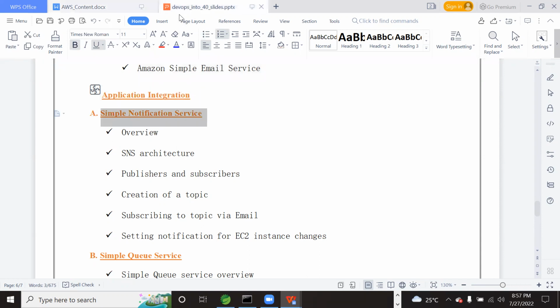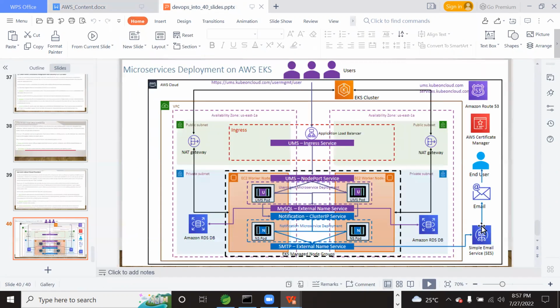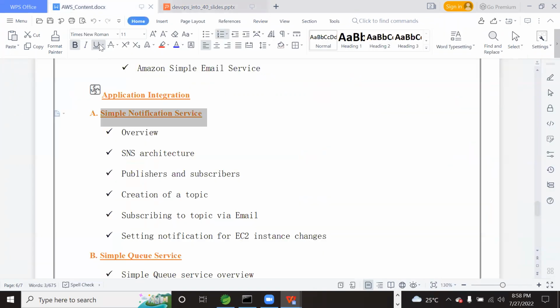See here, Simple Email Service we have configured, and through that we are sending the email notification. So Simple Notification Service, SNS, I will also explain how to configure. But SNS with email only I will explain, not with OTP.